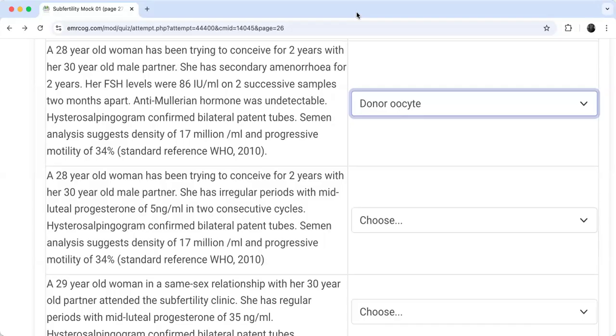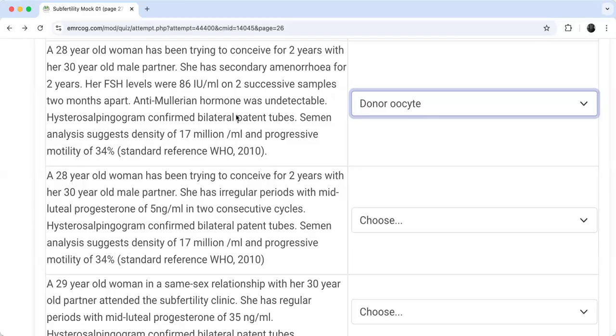This is my problem. So that's why we overcome this problem with ICSI, the intracytoplasmic sperm injection.